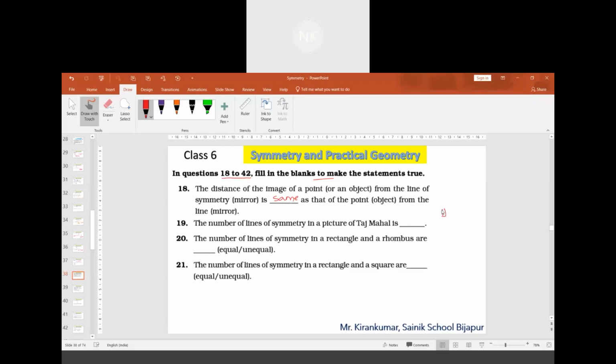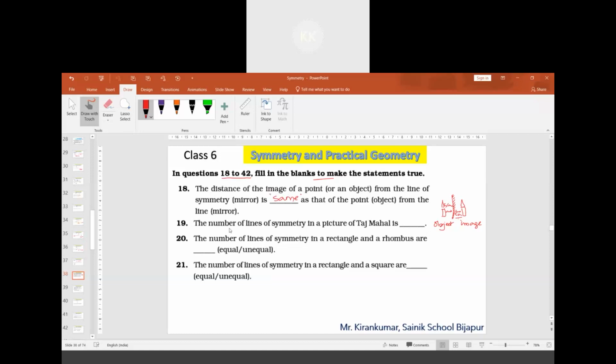Suppose you have a candle in front of a mirror, say this is a mirror, this candle will be at the same distance as its image. This is the object, this is the image. Object distance and image distance, they both will be same. If it is 5 centimeter, this also will be 5 centimeter. So the answer is same.